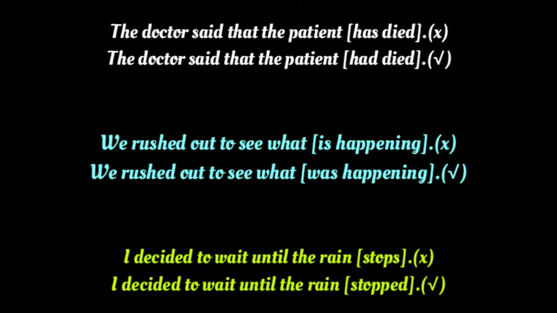should be used. In the next example, I decided to wait until the rain stops. The use of the simple present tense stops in the subordinate clause is incorrect. Here too, the verb in the main clause decided is in the simple past tense. So the verb in the subordinate clause should also be in the past tense, and the correction is I decided to wait until the rain stopped.